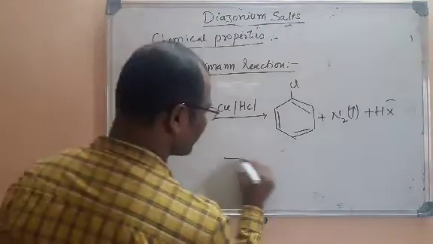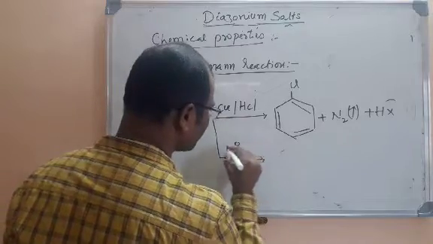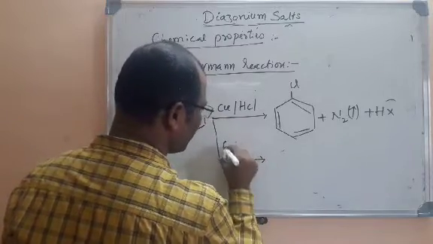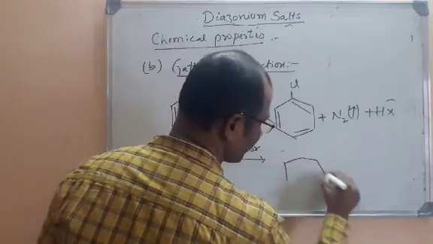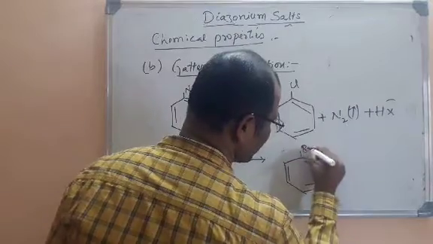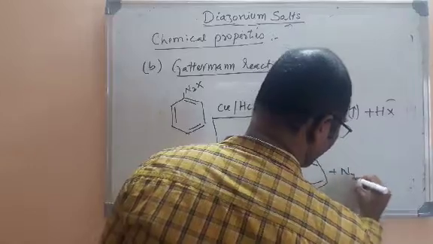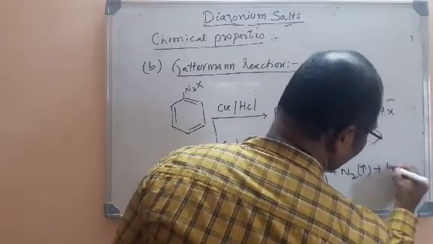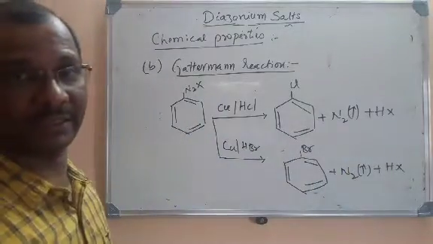If you want to get bromobenzene here, the same thing you can do: if you take copper powder in HBr, the same reaction will yield bromobenzene. The remaining part is the same, N2 gas will be liberated along with HX. So this is the Gattermann reaction.